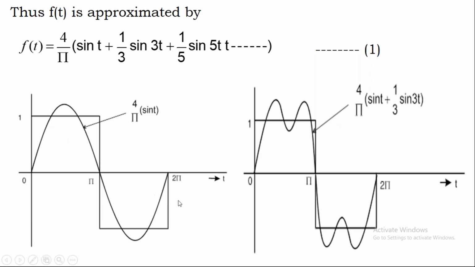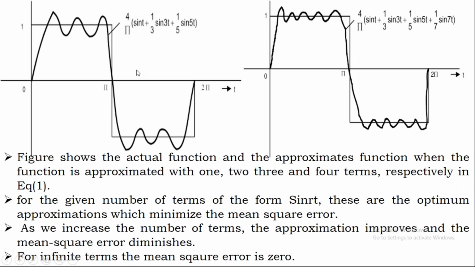Here you will get only one sinusoidal waveform, but here you are going to get a complex waveform which is like this for two terms. Now I am considering these two terms, sin t and sin 3t terms. Then if we consider three terms like this, sin t, sin 3t and sin 5t, if we plot the graph, then it looks like this. Now try to understand, as you go on increasing this number of terms, here we considered three terms. Now here we will consider four terms, sin t, sin 3t, sin 5t and sin 7t.